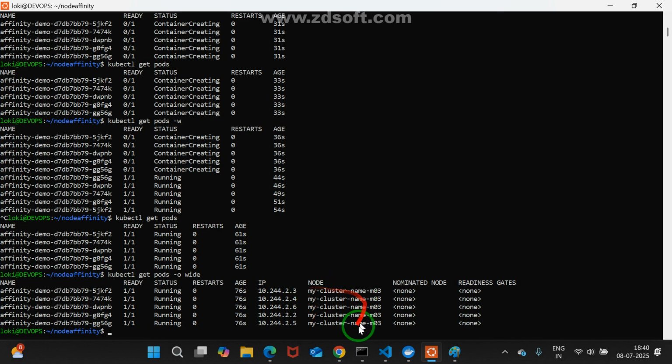See, this area, this area, please observe. This area you need to understand. You specified five pods. If you don't specify nodeAffinity, 2 may be created in worker 1, 3 may be created in worker 2, or 3 may be created like that. Randomly allocated. But is there random allocation? No. According to your specification, pods are created. Yes or no? We applied nodeAffinity properly. NodeAffinity. Okay.